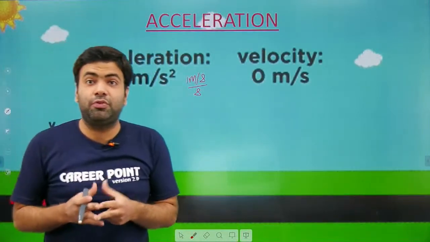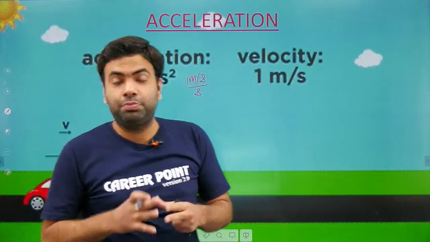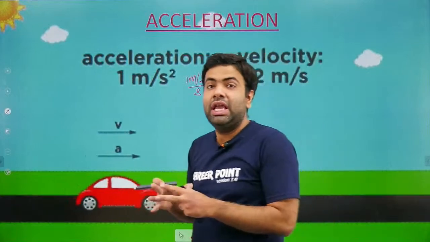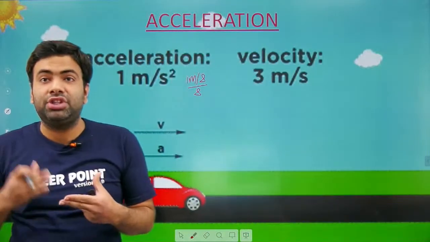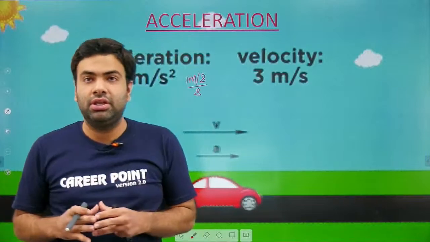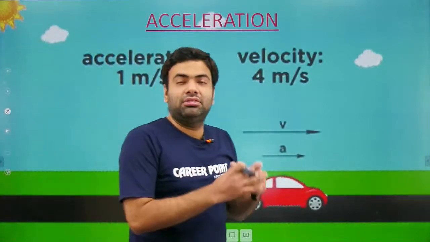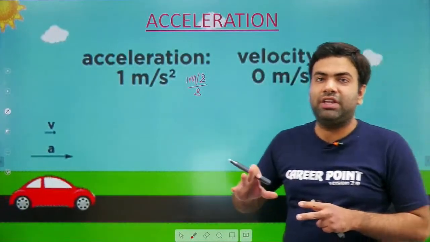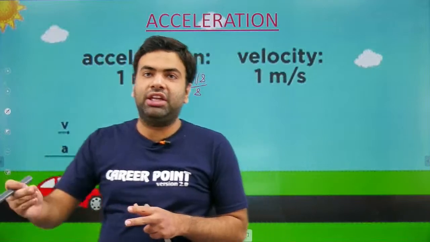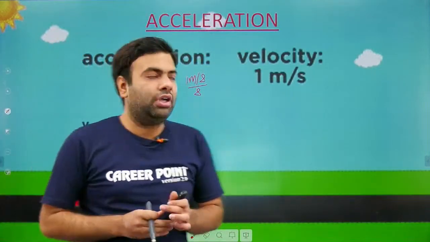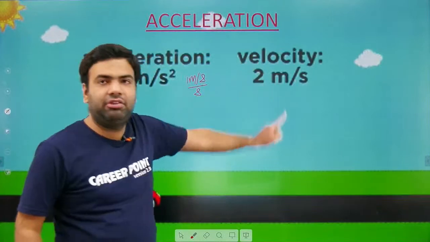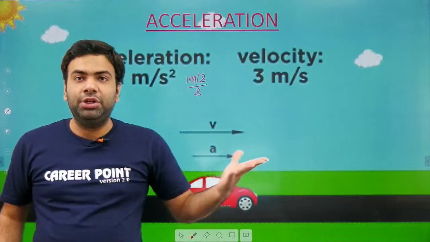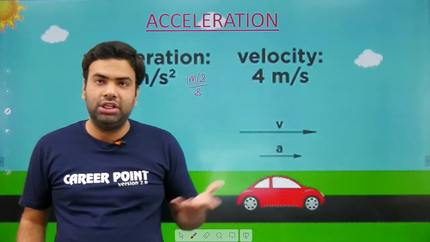Now, as you know, velocity is a vector quantity. So a vector includes both magnitude and direction. If the magnitude of a vector quantity changes, we say the vector has changed. If the direction of any vector quantity changes, we say the vector has changed. So a vector changes whenever its magnitude or direction or both change. So if acceleration is there, that means definitely there will be some change in velocity. The change you may see in magnitude, or in direction, or in both.